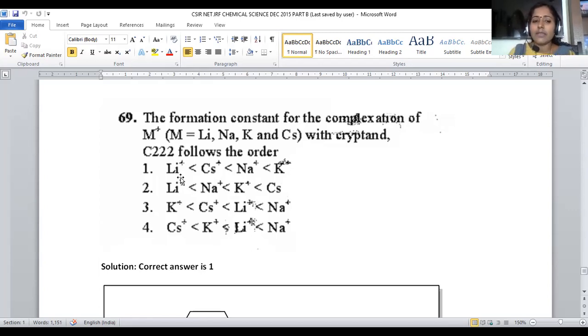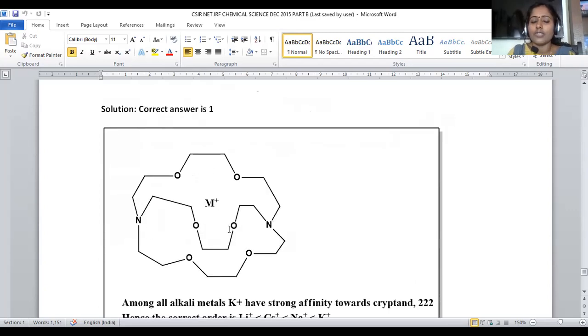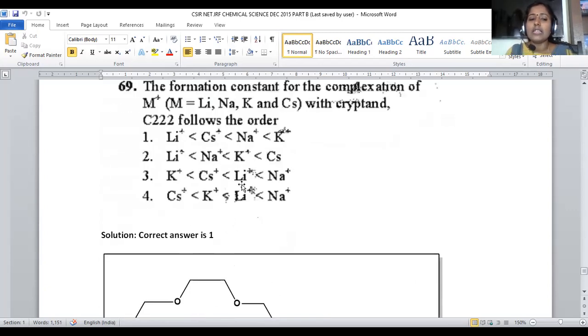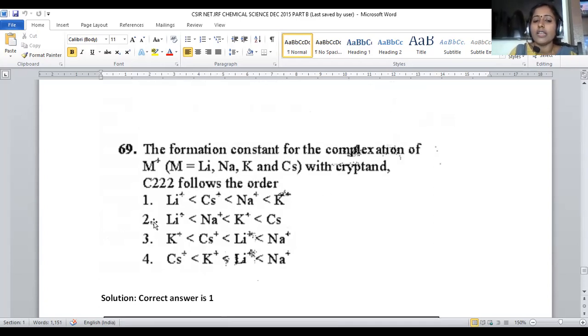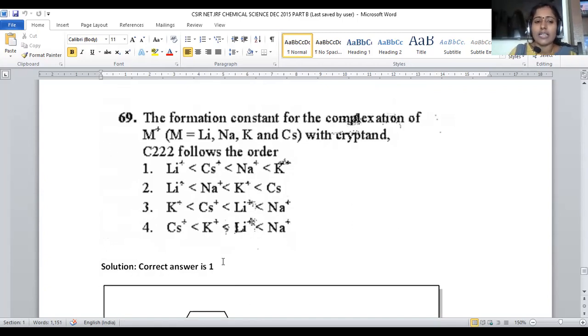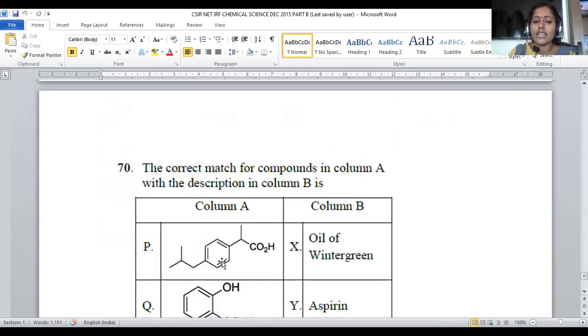Even though lithium is smaller, it should be conveniently associated, but what happens, it will slide from that one, skip from that one. So potassium having the suitable size for this, that's the reason why potassium is followed by sodium, followed by cesium, followed by lithium. This is the formation constant in accordance with their stability. For question number 16, option number 1 is the correct answer.